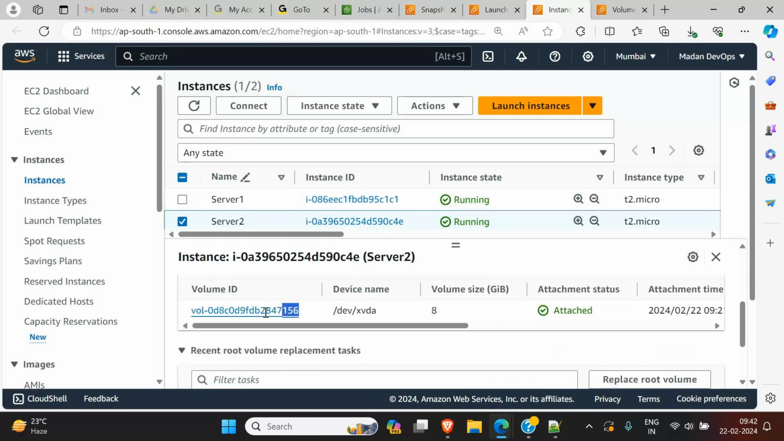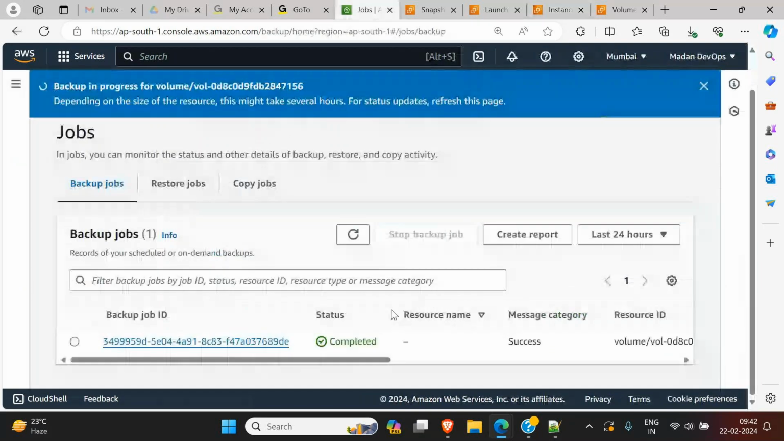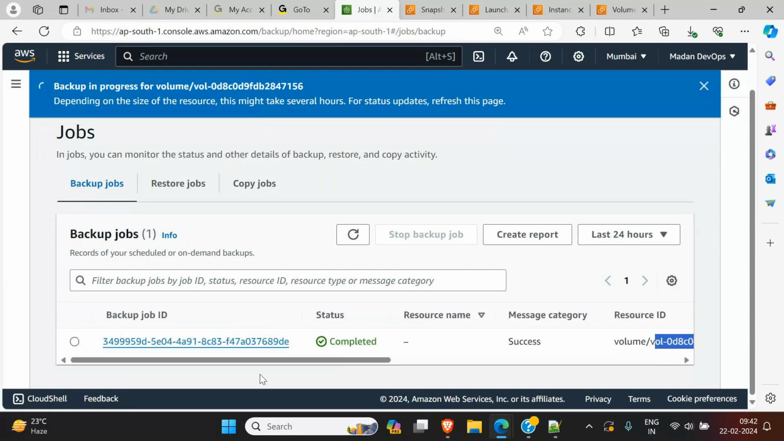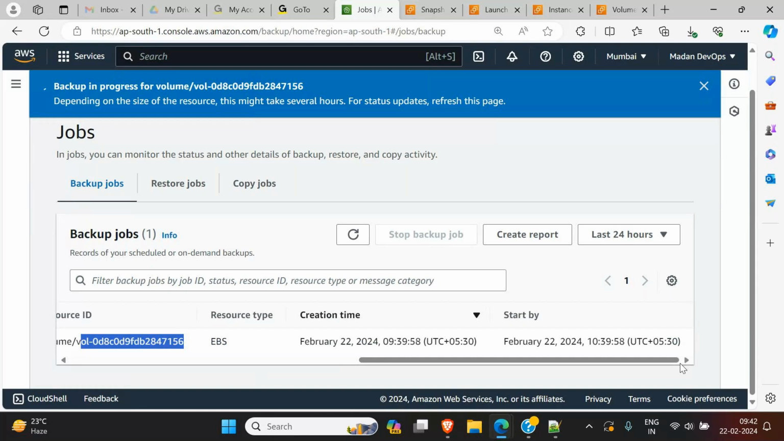If you go to jobs also, it will mention here which volume ID we have taken. It's saying that it has taken volume 156. This is the volume we have taken. It has taken on so and so date, and it started at so and so date, and that is the information it will mention here.